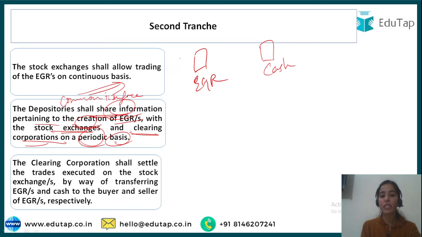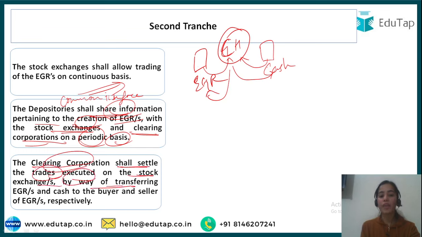The clearing corporation will be in the middle. The clearing house, we can say the clearing corporation, will take the EGR from one investor and the cash from the other investor, and will provide the EGR to the one that has given the cash and the cash to the one that has given the EGR. So this kind of work will be done by the clearing corporation to settle the trade being executed on the stock exchange, by way of transferring the EGR to the buyer and the cash to the seller. So this will be the second tranche, how the trade is happening, how the depositories are providing the information through the common interface.